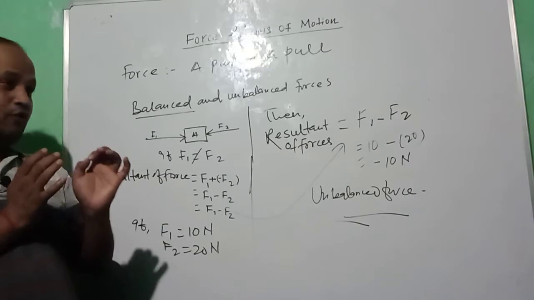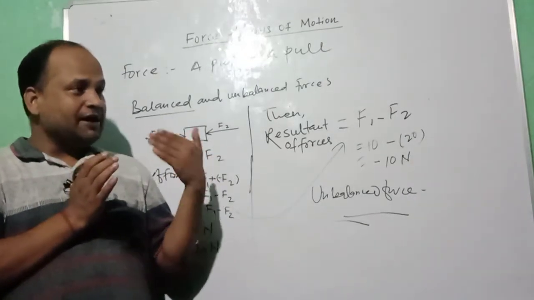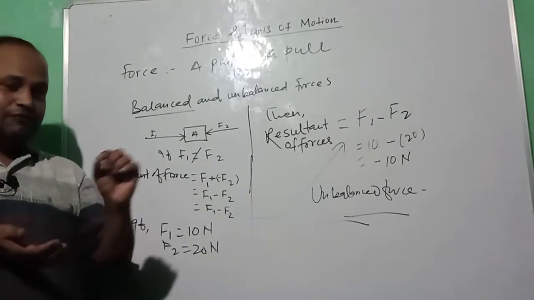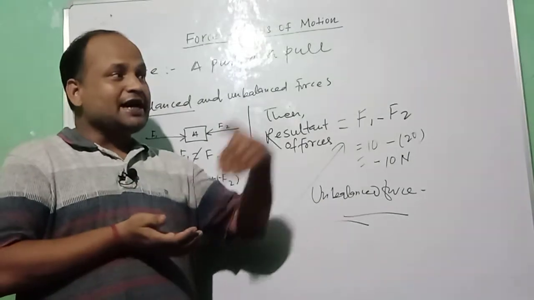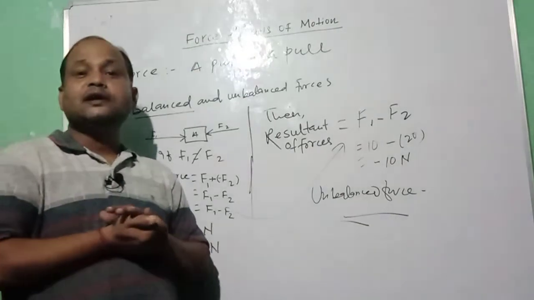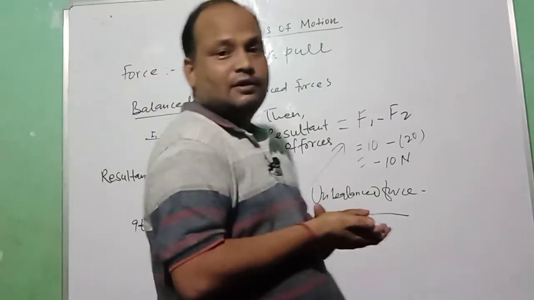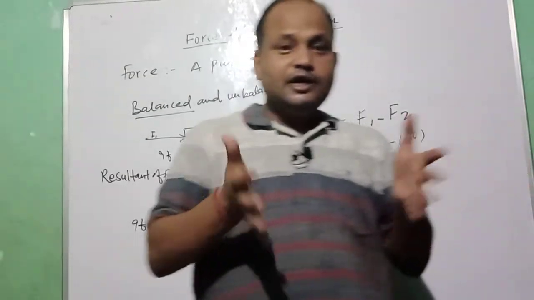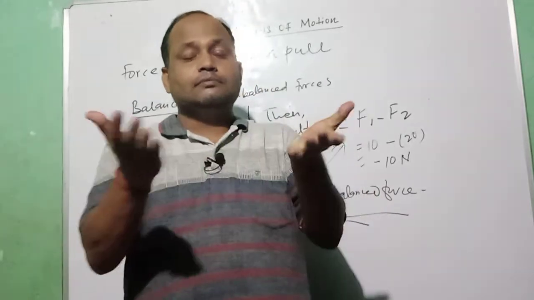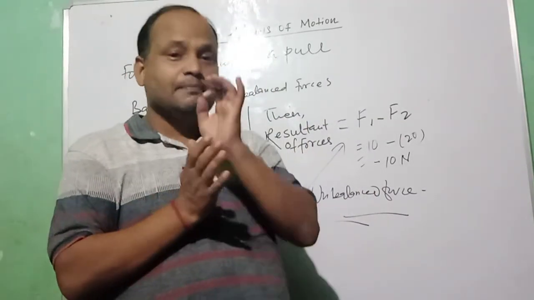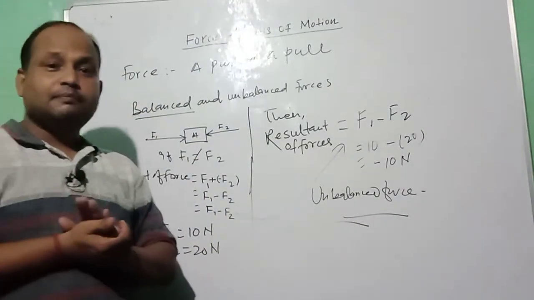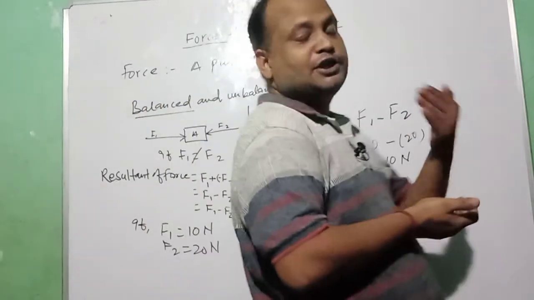So till there is balanced force, there is no movement in the rope. But the moment one side applies more force than the other, the center of the rope gets moved to the side of the party which is applying more force. It means unbalanced force is being used. If you kick a ball, you are using unbalanced force. But when you take a ball and press it between two palms like this, it is application of balanced force. Balanced force doesn't produce motion in the body. Unbalanced force causes motion in the body.